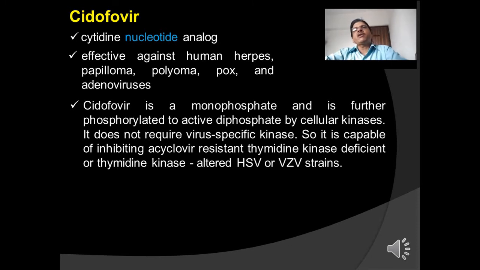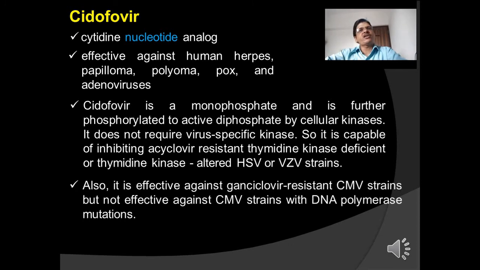It does not require virus-specific kinase, so it is capable of inhibiting acyclovir-resistant thymidine kinase deficient or thymidine kinase altered HSV or VZV strains. Also, it is effective against ganciclovir-resistant CMV strains but not effective against CMV strains with DNA polymerase mutations.